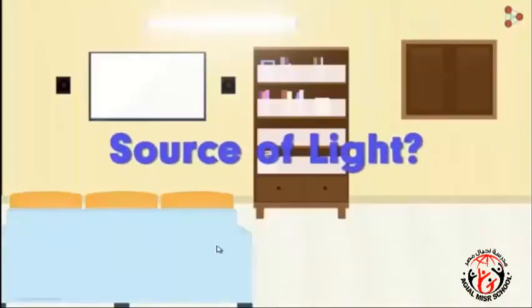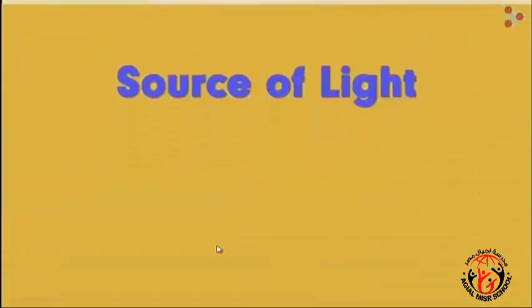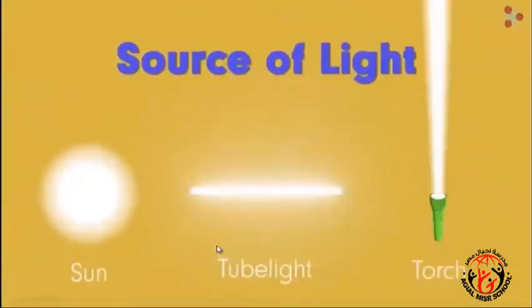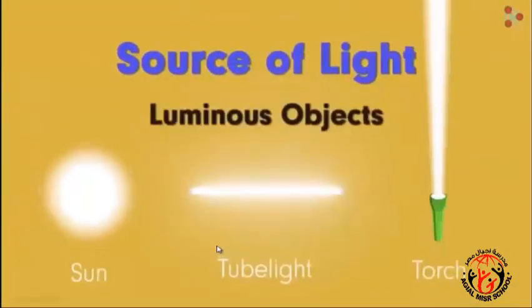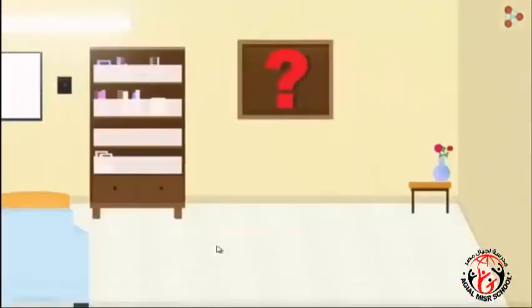Do you know what the source of light is called? Objects like the sun, the tube light, or the torch are called luminous objects. Can we now see the objects outside the window? Nope, we can't. But the question is why?